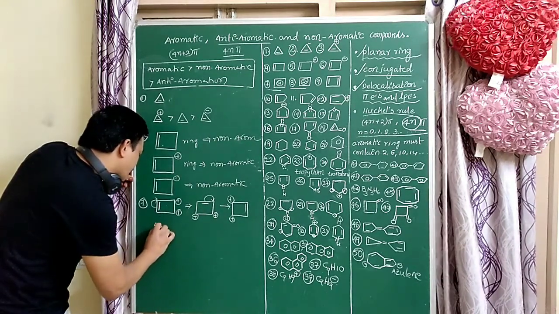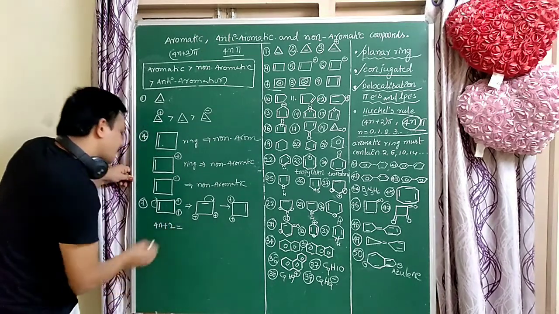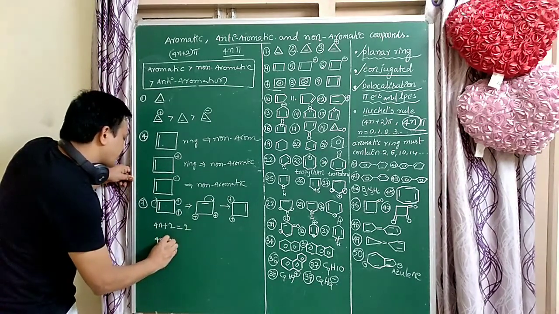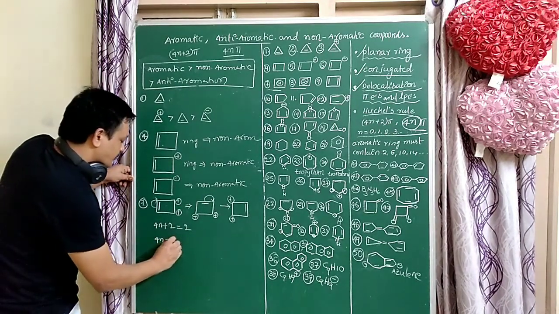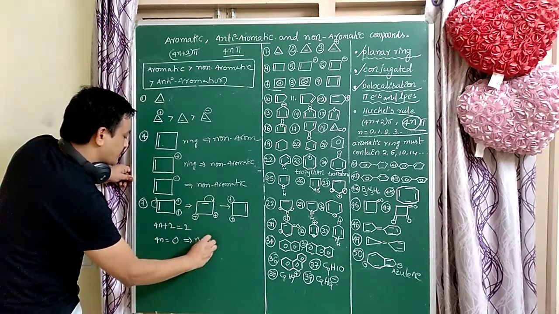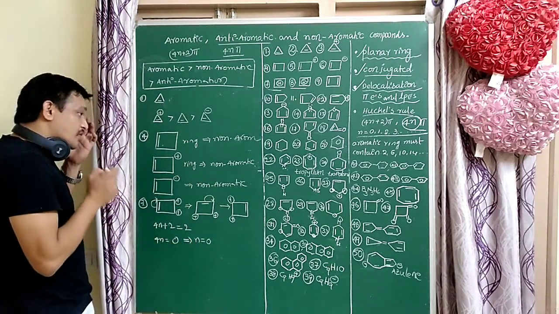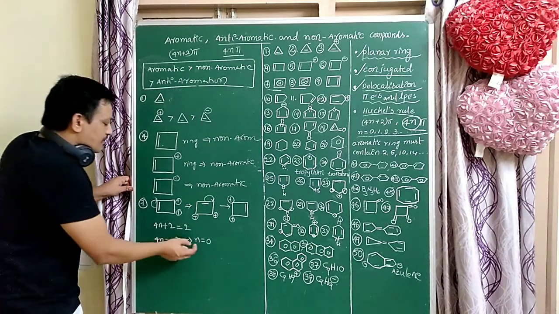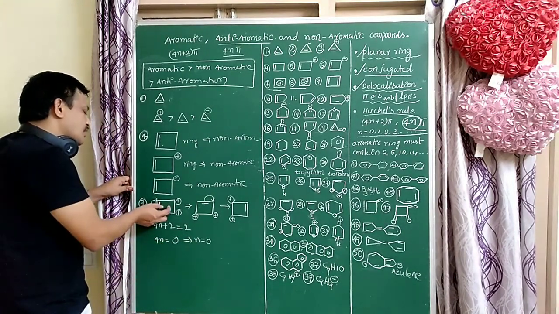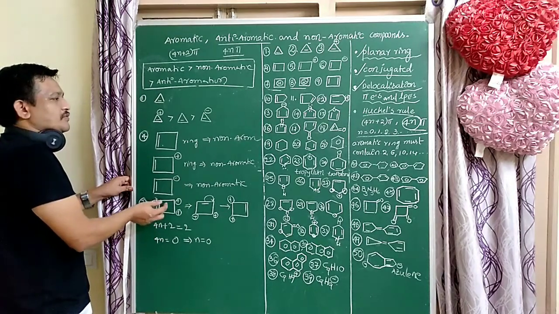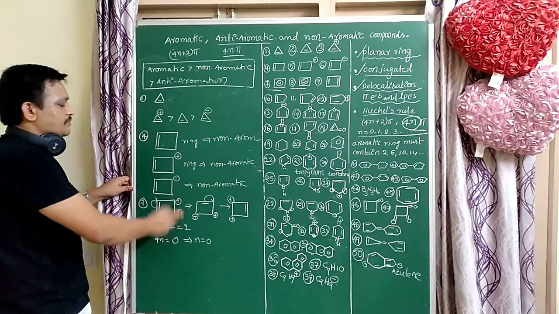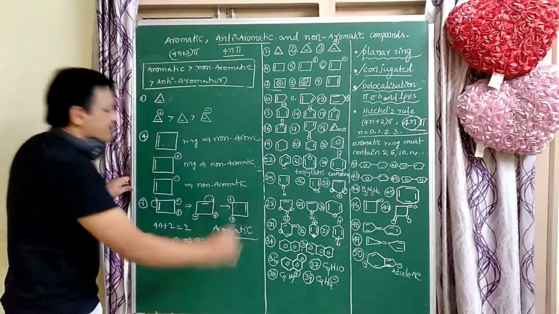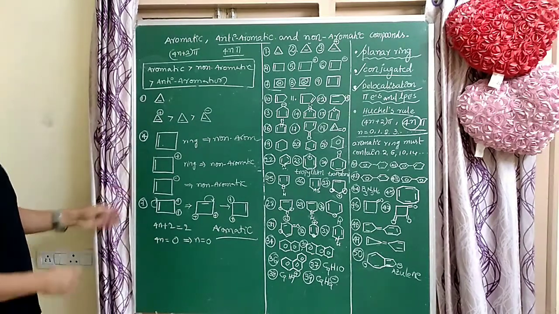So does it follow 4n plus 2 or not? 4n plus 2 equal to 2 electrons. Here the plus has no electrons. So 4n equal to 0, n equal to 0. So the n value can be 0, 1, 2, 3, and it follows that rule. So n equal to 0. So this molecule follows the 4n plus 2 pi electrons. So it is an aromatic compound. So next, very very important.